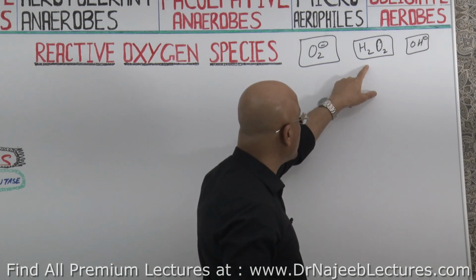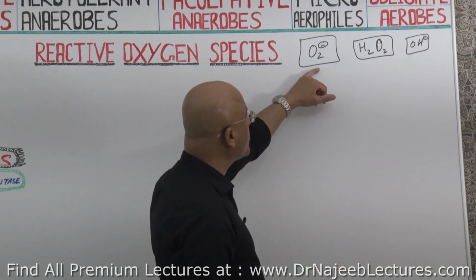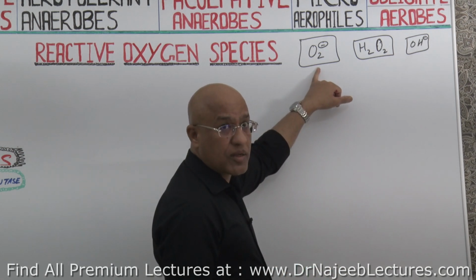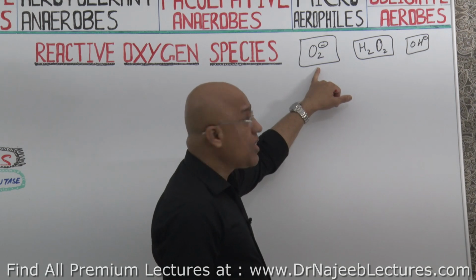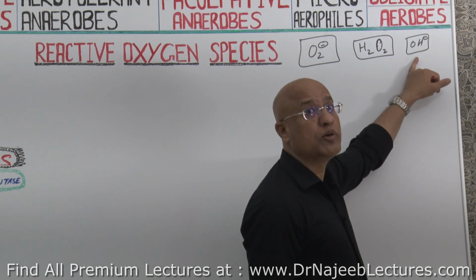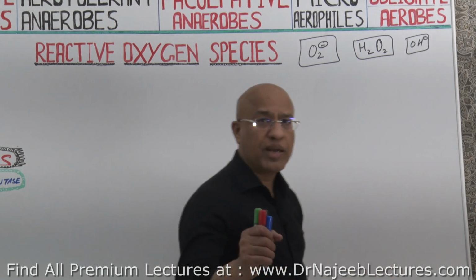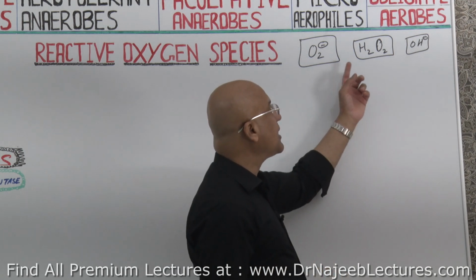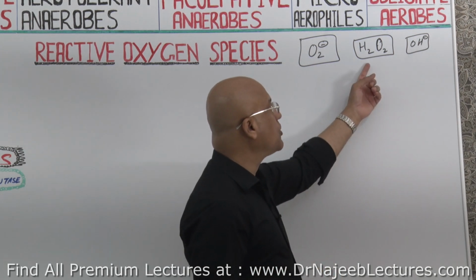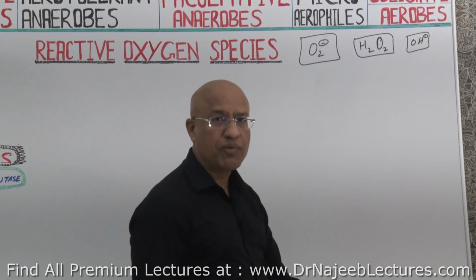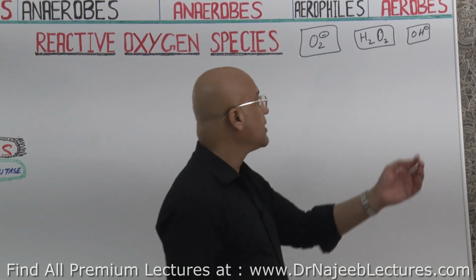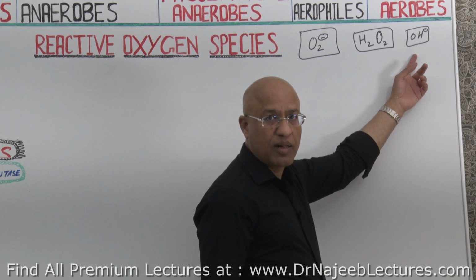But what I really want you to know is that hydrogen peroxide is super reactive and hydroxyl is super duper reactive. If someone asks you which is relatively less reactive, we will say hydrogen peroxide. And if someone asks which is the most reactive, that is the hydroxyl ion, right?